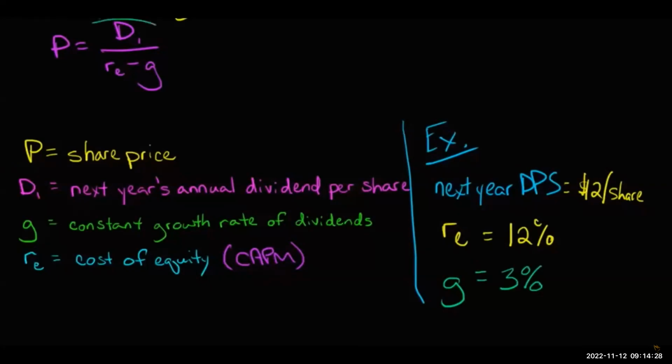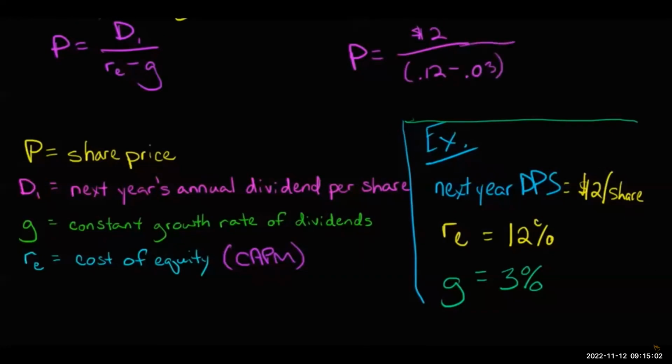Now the rest is pretty simple because we just use our equation and plug in these numbers that we're given here. So we can go ahead and calculate the share price. Actually, I'll do it up here. Our price is going to be equal to the $2 per share divided by, and then in the denominator we're going to have 0.12, that's the cost of equity, and then we subtract out the growth rate, which is 0.03. This is all in the denominator.